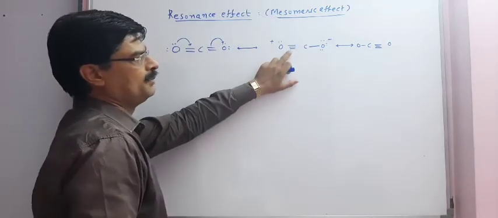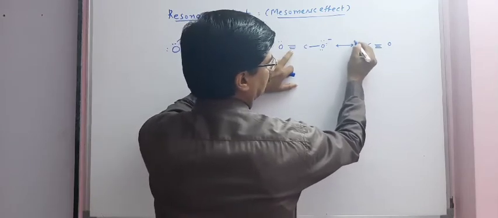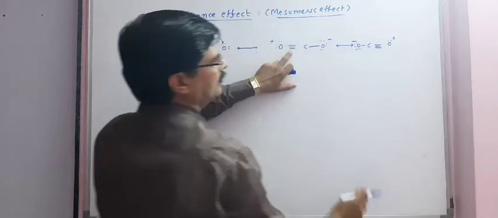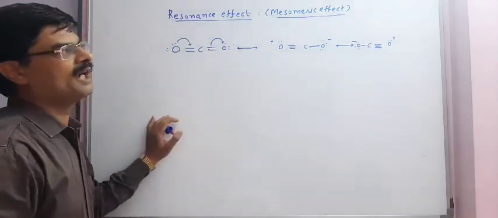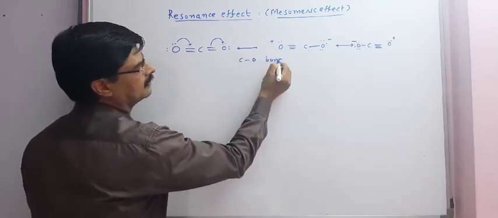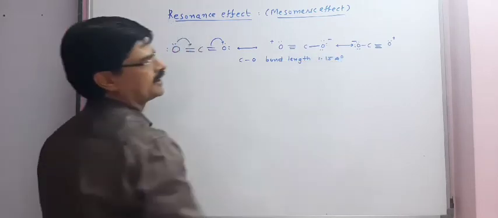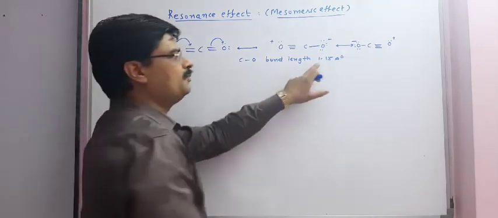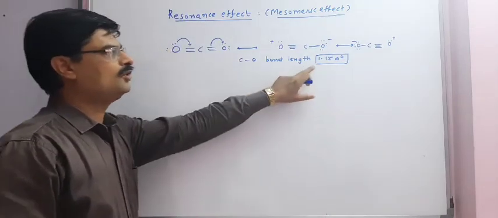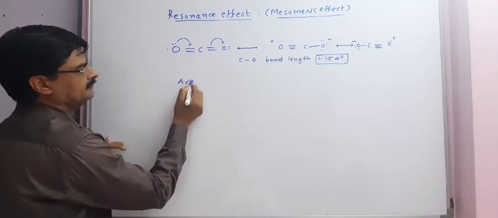Here, as the triple bond was here, we will get a triple bond, here we will get a single bond, and here we will get a positive charge. So these are the resonating structures of carbon dioxide from which we can study that the C–O bond length is 1.15 angstrom. This 1.15 angstrom value of the C–O bond length was possible because of resonating structures only.